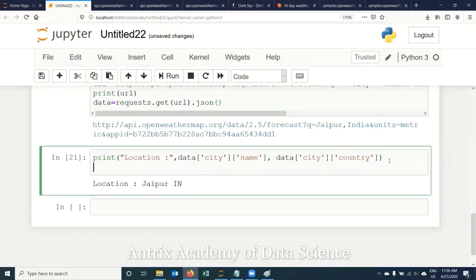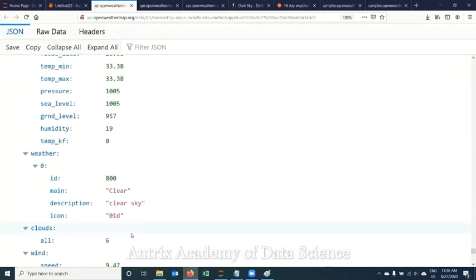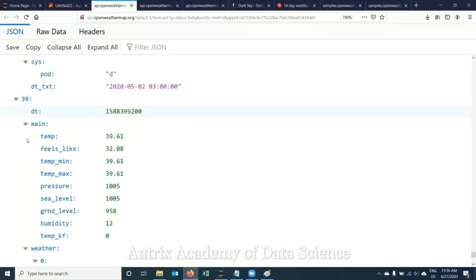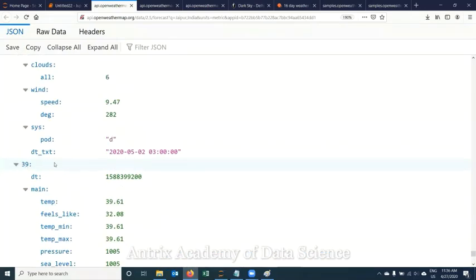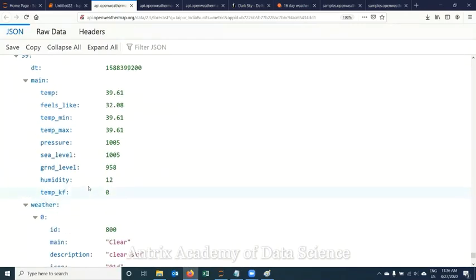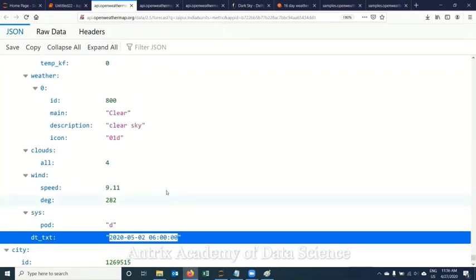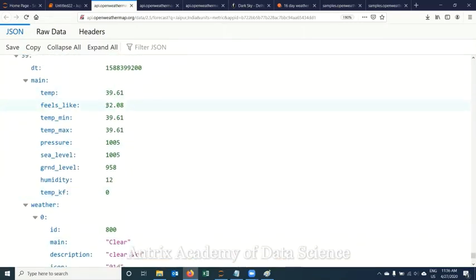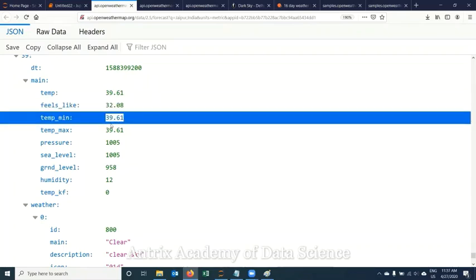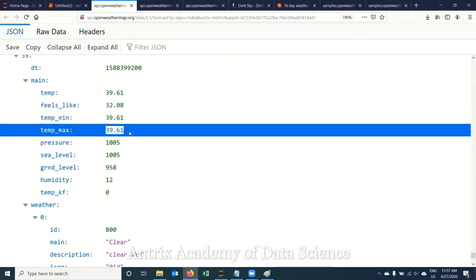Now I'm being asked to utilize this API, store data in Pandas, and make a visualization. I'm putting together an end-to-end use of APIs. My manager asked me to extract the weather details from this API, which has 39 values. From all 39 values, I have to get the data. First, I have to get the date. Second, I am looking for the feels-like temperature, minimum temperature, and maximum temperature. Four values I have to pick up from every list item.